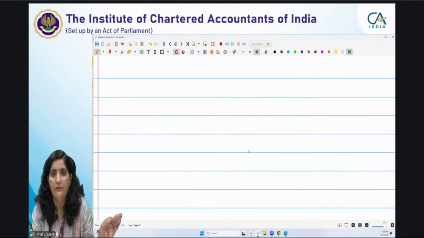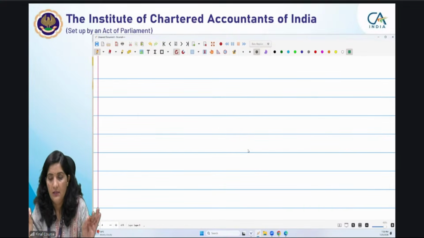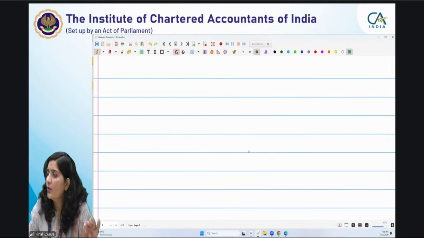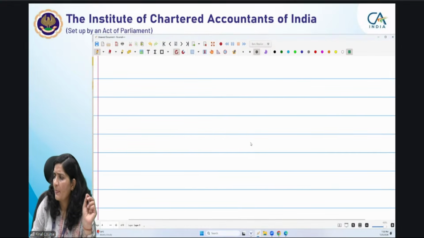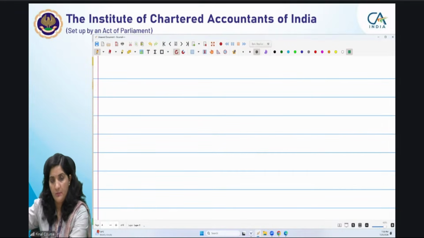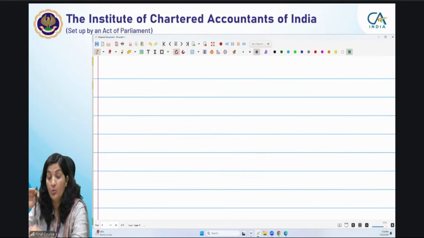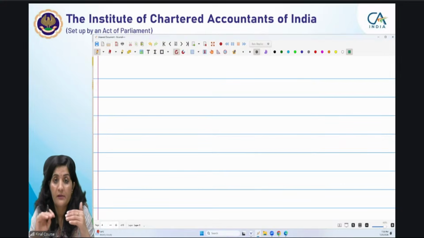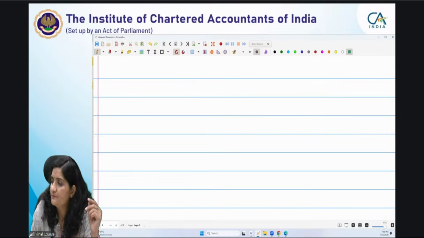What is another difference, apart from the income tax rates, between 115BAA, 115BAB and normal provisions, apart from the tax rates and the normal provisions? Very simple question.